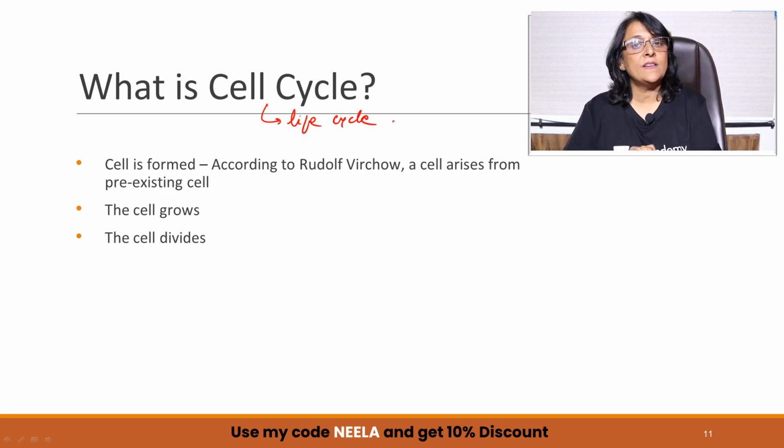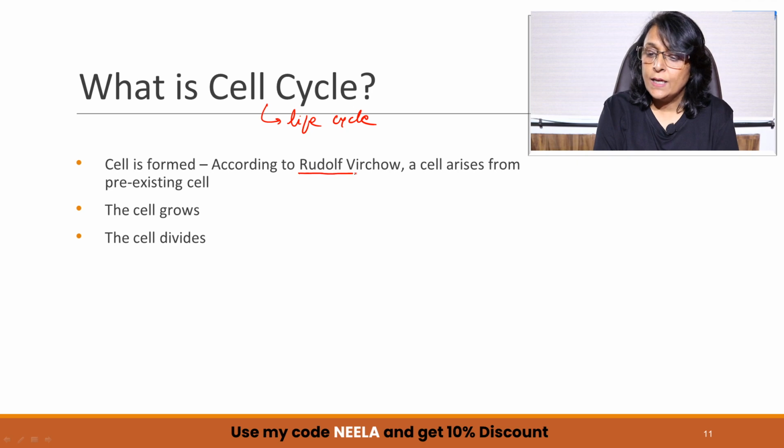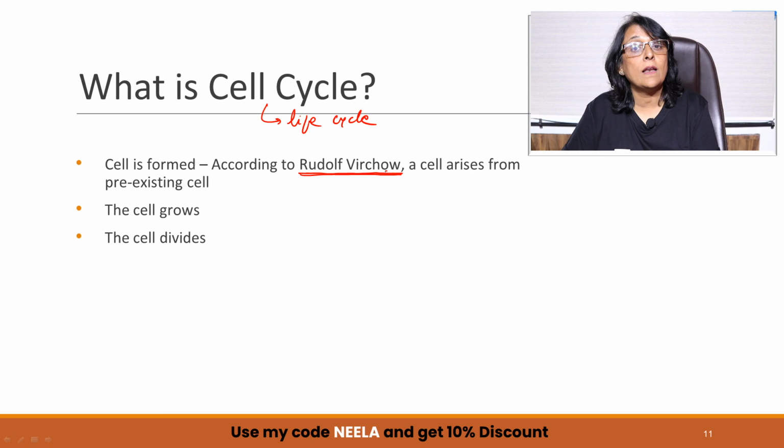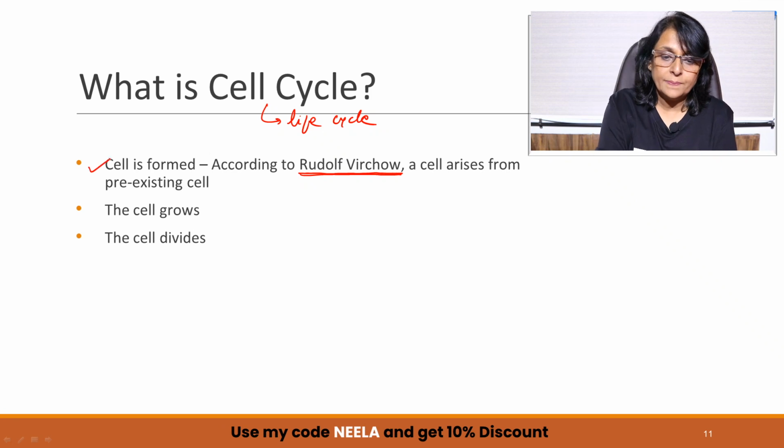And what happens in this life cycle? A cell is formed. This is the first step. How is the cell formed? The cell is formed, or it arises from the pre-existing cell. This was told to us by Rudolf Virchow. In junior classes, we have studied cell theory, which was given by Schleiden and Schwann. There was a postulate which was added by Virchow that all the cells arise from pre-existing cells. So a cell is formed. This is step number 1.